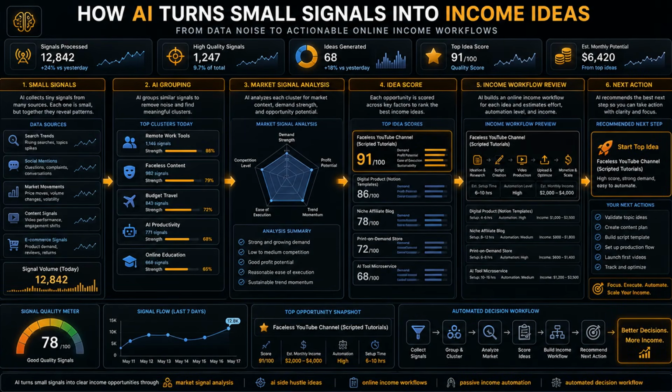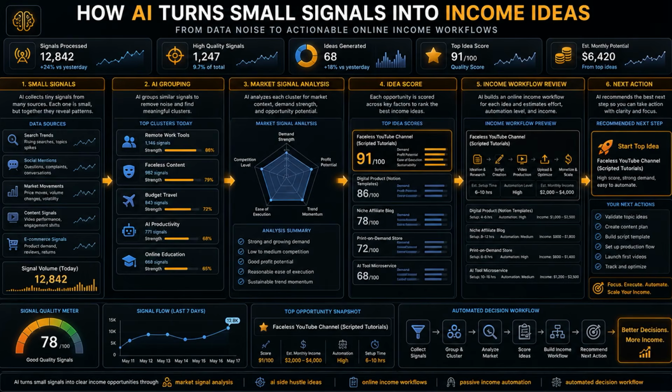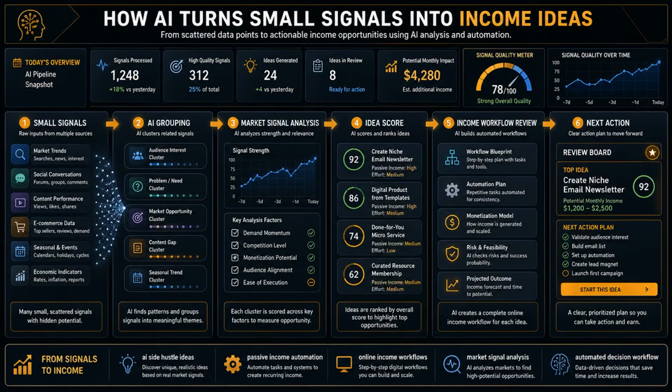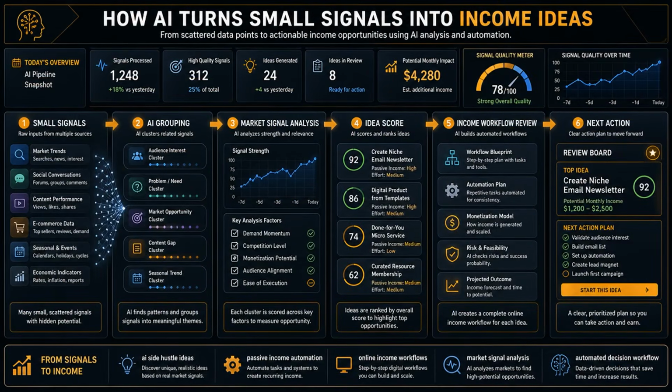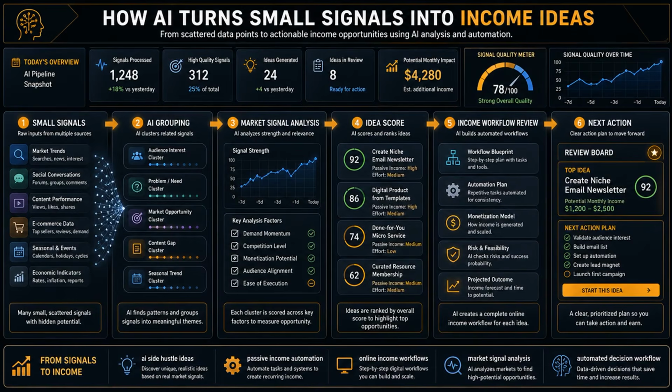This is why small signals matter. Most useful ideas do not appear fully finished. They start as little pieces, a question people keep asking, a task people keep repeating, a trend that keeps returning, or a market behavior that appears in several places. AI helps by connecting those pieces into a cleaner review process.